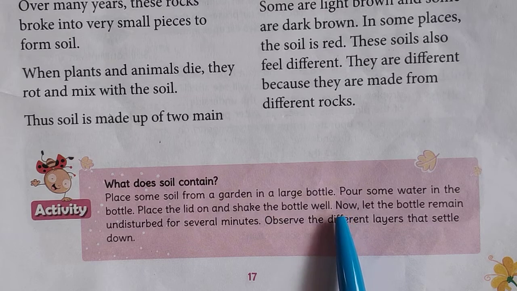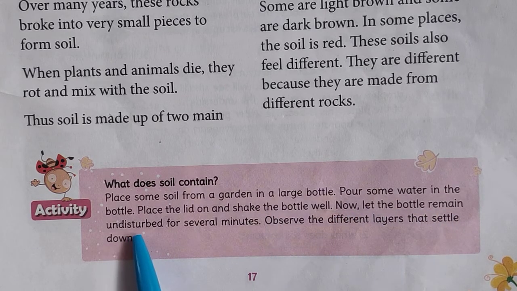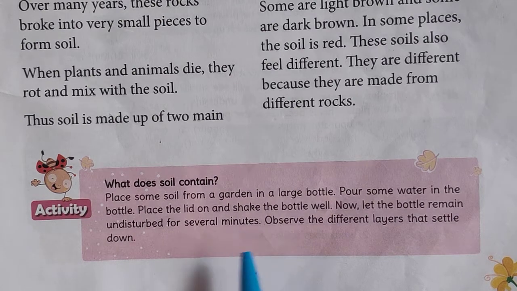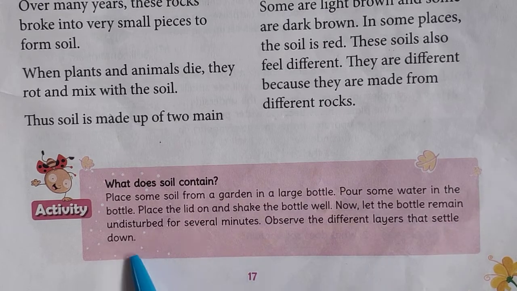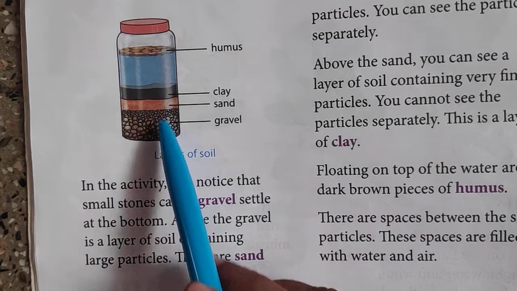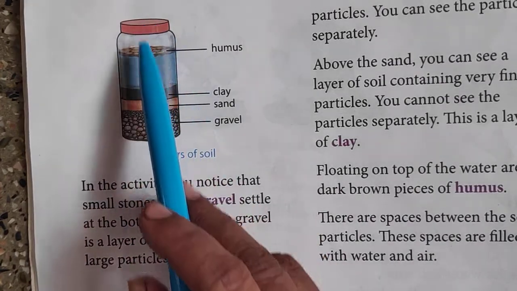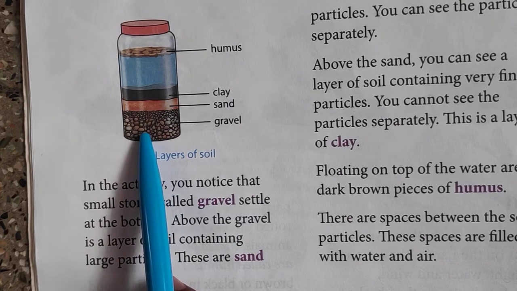Now let's see what you observe further. Let the bottle remain undisturbed for several minutes. Keep the bottle as it is for several minutes. Then observe the different layers that settle down. This is what you will be able to see. A large bottle is taken, and you have taken some soil in it.